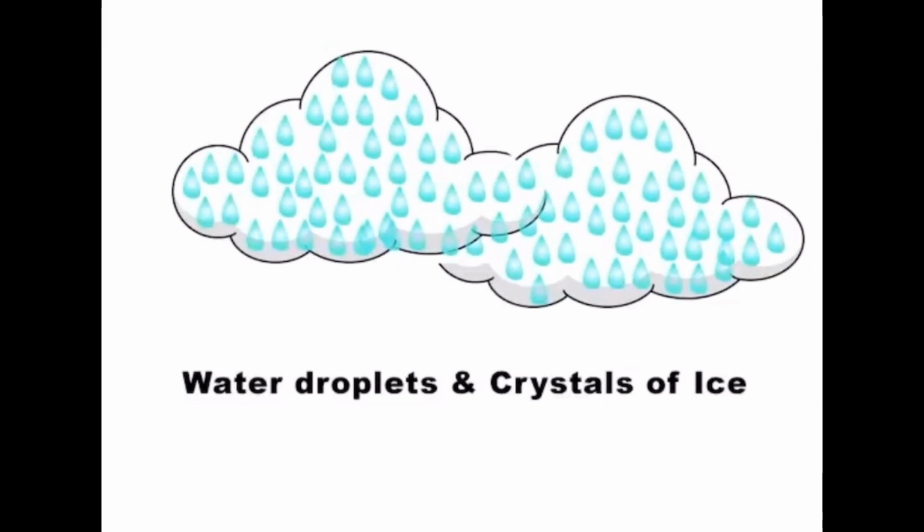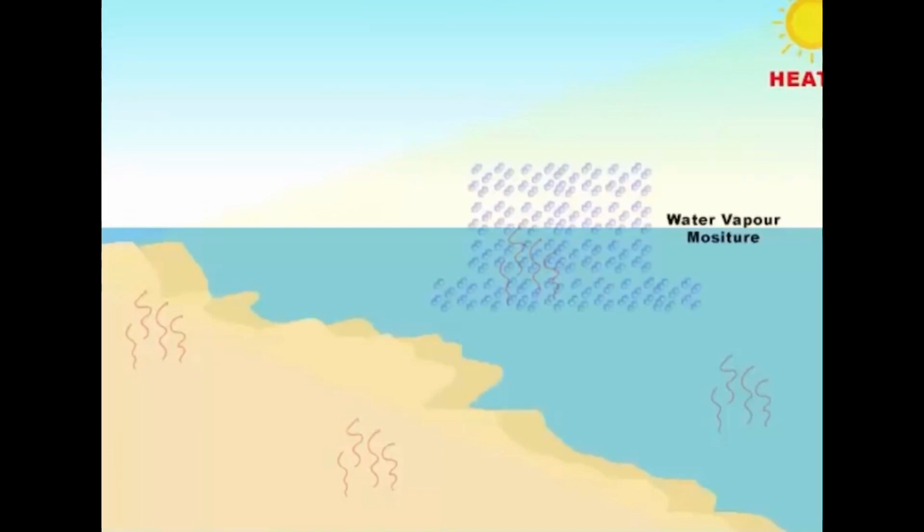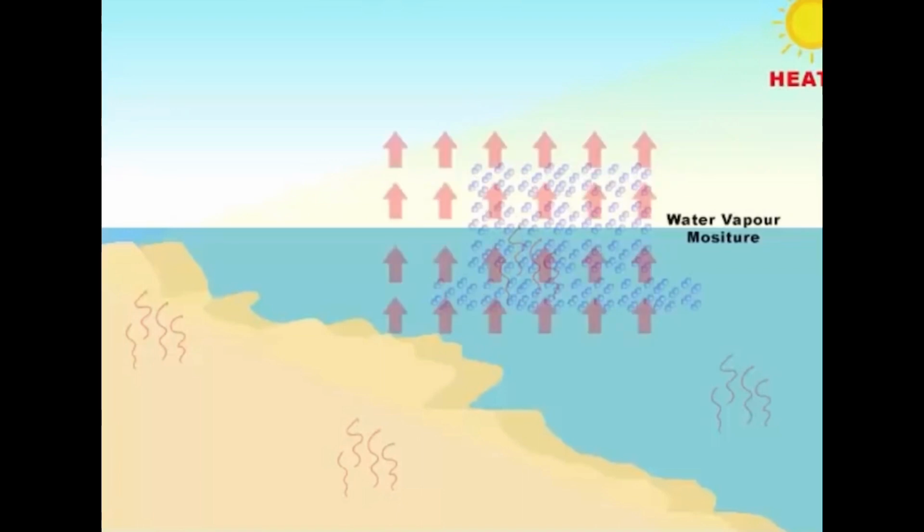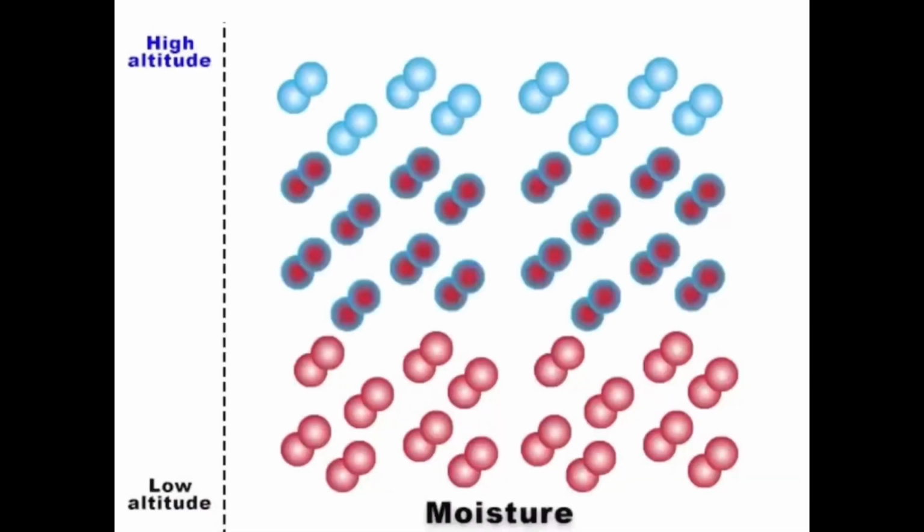Let's see how cloud forms. First, heat comes from the sun, which warms the ground and the surrounding air. Then warm air rises from the ground level. When warm air rises, it takes the moisture along with it. As the altitude increases, temperature decreases. At higher altitude, due to low temperature, warm air cools down and the air becomes incapable of holding any additional amount of moisture.